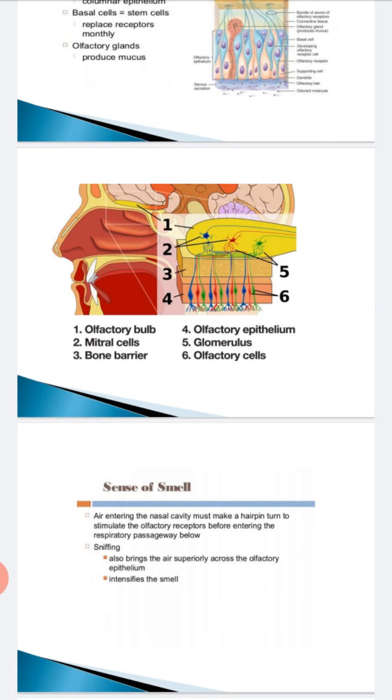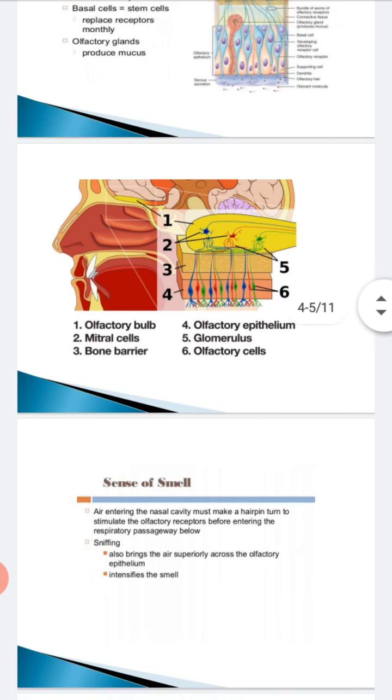Here is the structure, the olfactory bulb. As you see in the diagram, it has so many neurons, and the cells are called the mitral cells. Here synapse occurs in the cell, and this message is passed through the nerves to the central nervous system.